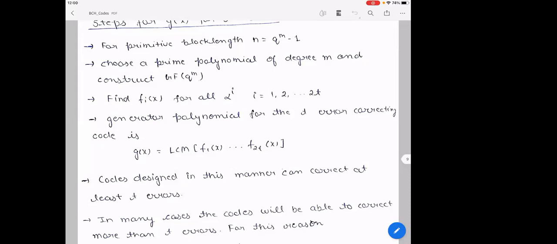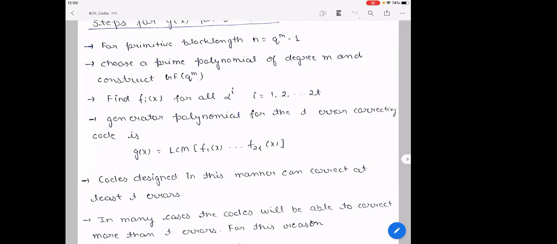These fi(x) are minimal polynomials, right? Minimal polynomial of alpha 1, minimal polynomial of alpha 2, up to f2t(x), which is the minimal polynomial of alpha power 2t.